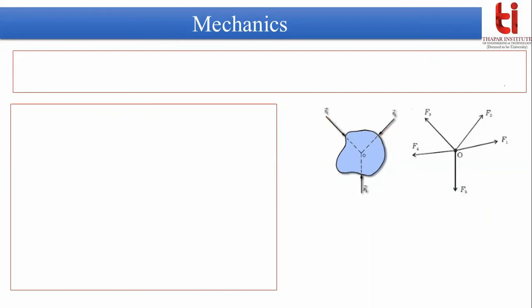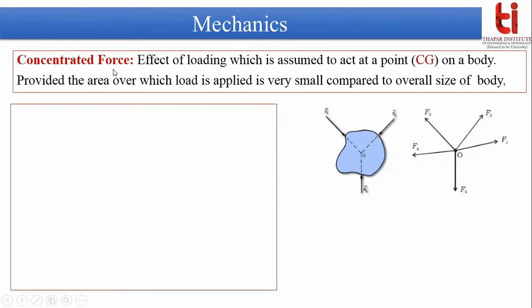We call it concurrent or concentrated force.